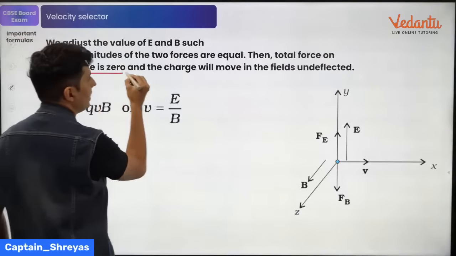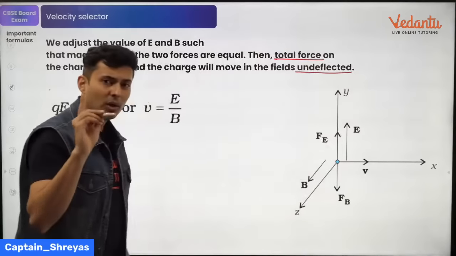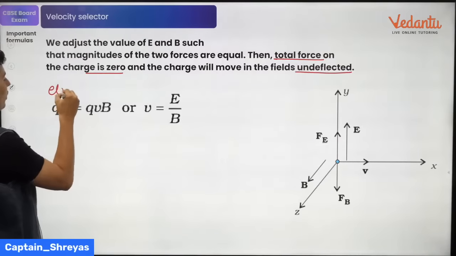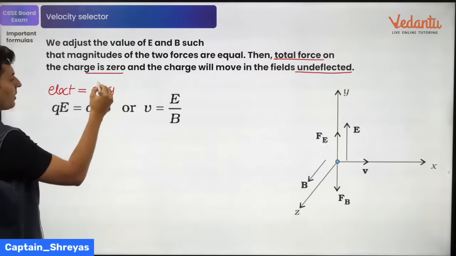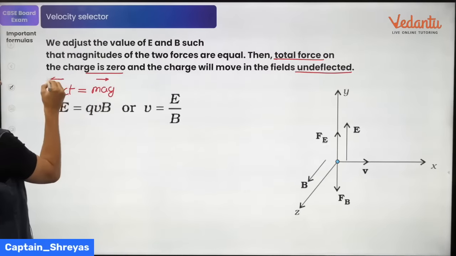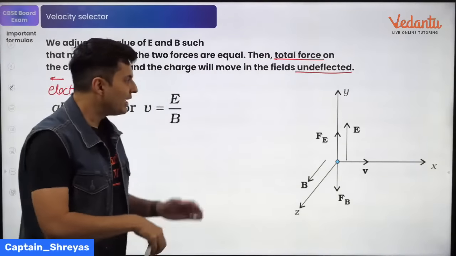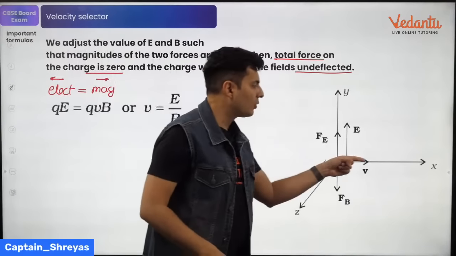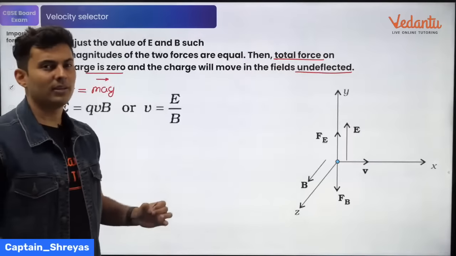The total force is zero and it goes undeflected only if the electric force is balanced by the magnetic force. If magnetic force is this way, electric force is this way. If electric force is that way, magnetic force is this way. So they cancel out each other. Then you will see the particle goes in a straight line. There is no net effect of the fields.